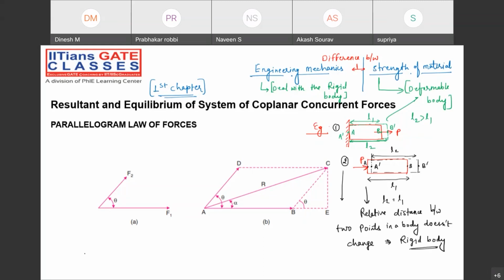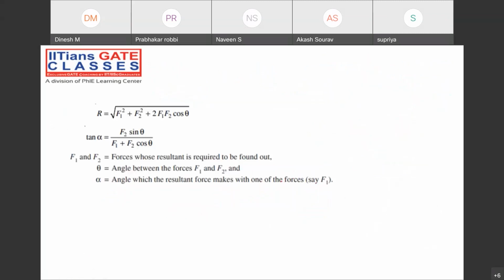Now, the second thing, which is very important: in the first chapter we are going to cover the resultant of the forces. The very first topic I'm going to cover is the resultant of the forces. Please note down the topic. The first chapter is resultant of the force system. Note down, very important.